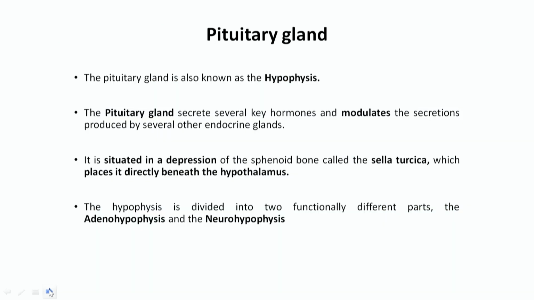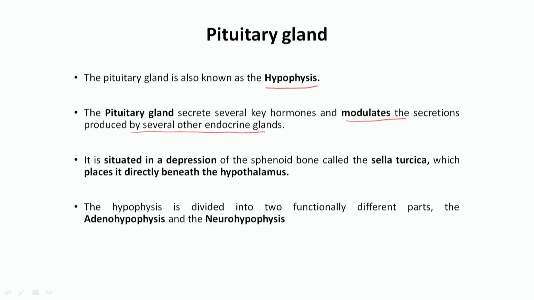Now, coming to another gland, the pituitary gland. It is also called the hypophysis. Earlier I discussed the hypothalamic hypophyseal; hypophyseal means the pituitary gland. This pituitary gland secretes several key hormones and modulates the secretions of several other endocrine glands. Modulating the secretion of other glands means it will either increase or decrease their secretions. So, the pituitary also controls the functions of the other endocrine glands.